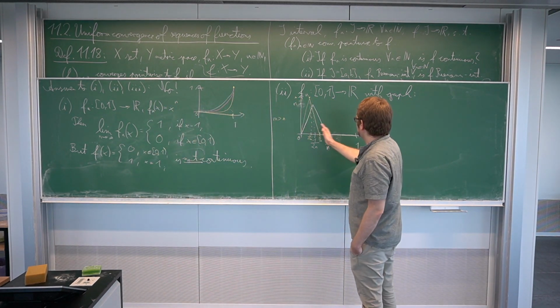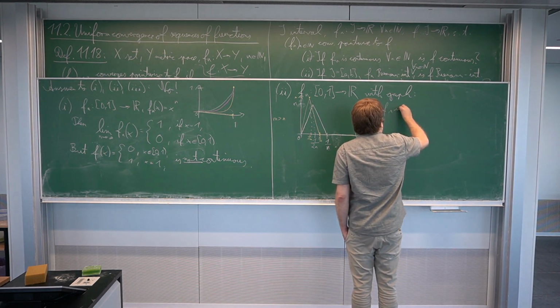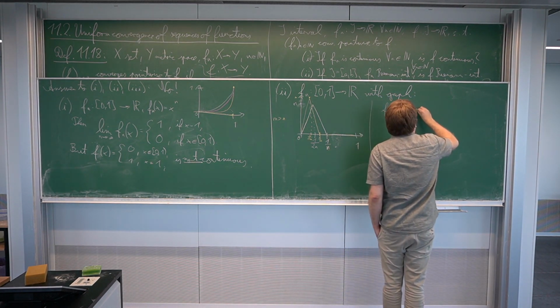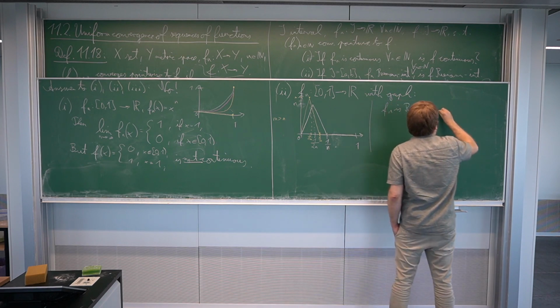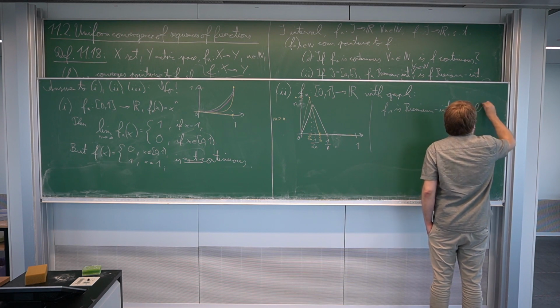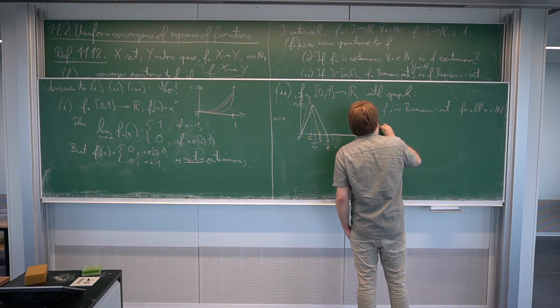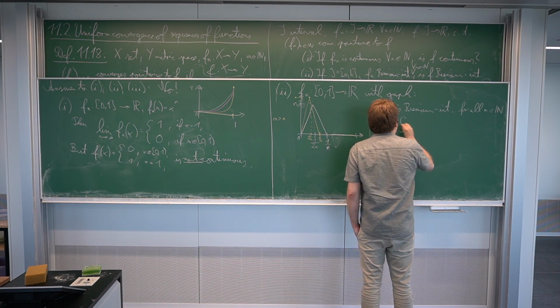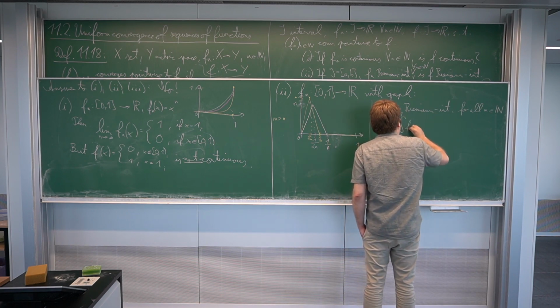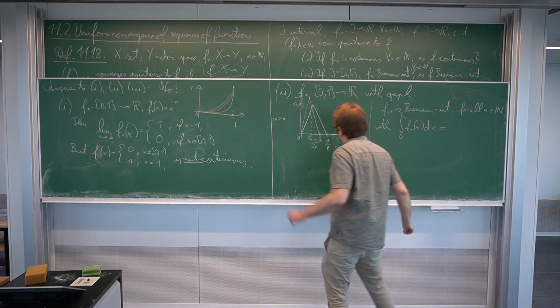So this is piecewise continuous, and you can easily see that Fn is Riemann integrable for all n in N, with integral from 0 to 1 of Fn of x dx, and now I'm doing this just heuristically and not proving this.